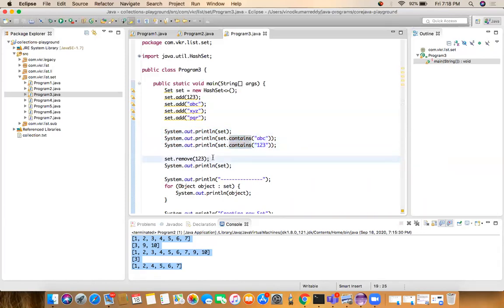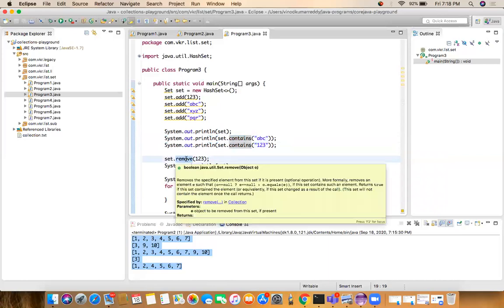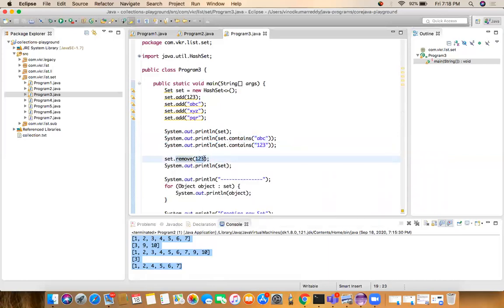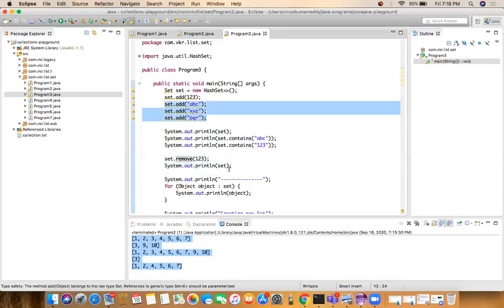Now if you want to remove an element from the set, we can call the remove method. I am trying to remove 1, 2, 3. After removing, I am printing the set. So after removing that, we will get these elements in the set.